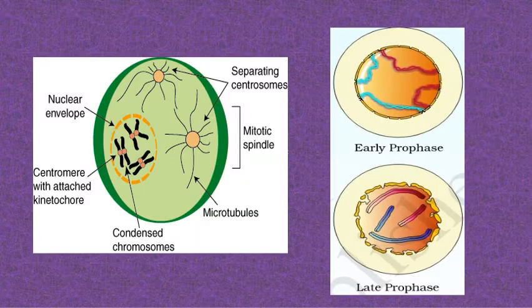So in this picture you can see the condensed mitotic chromosomes attached by the centromeres with the help of a disc-like structure, the kinetochores. The nuclear envelope starts disappearing, and the centrosomes are separating and start moving towards the opposite poles, forming the mitotic spindle, and the rays coming out during the spindle are known as the microtubules.